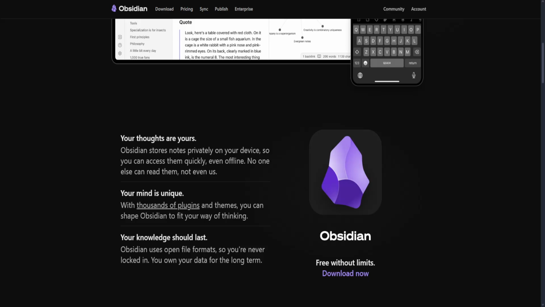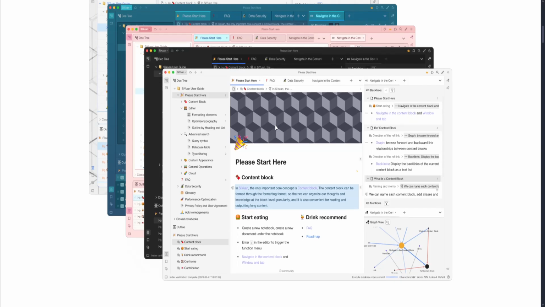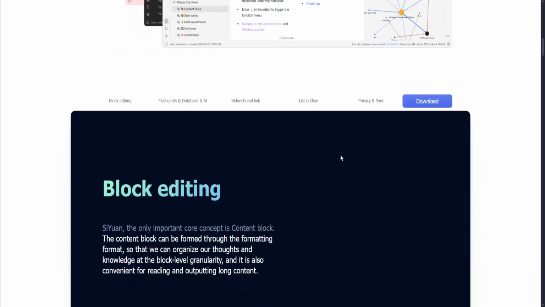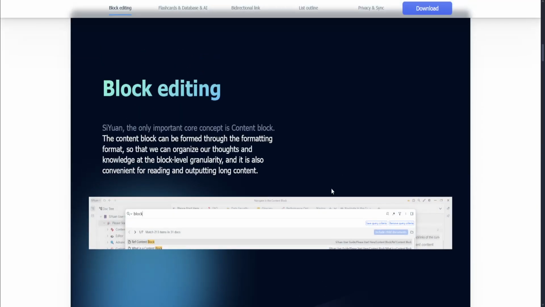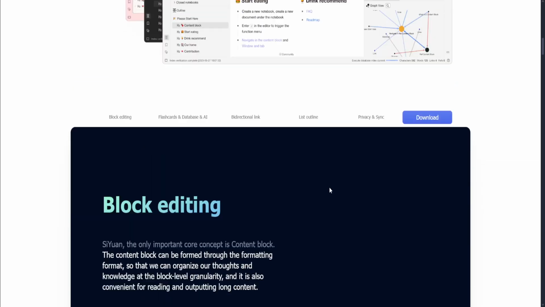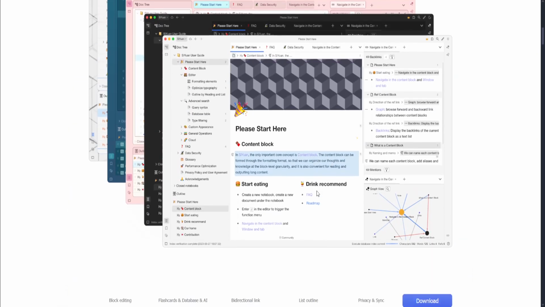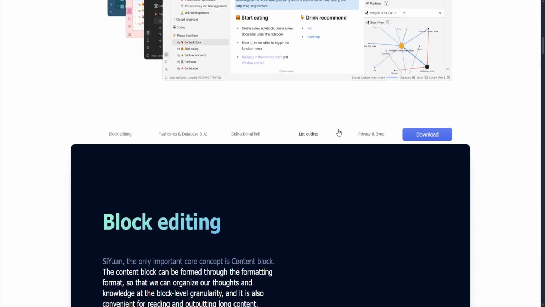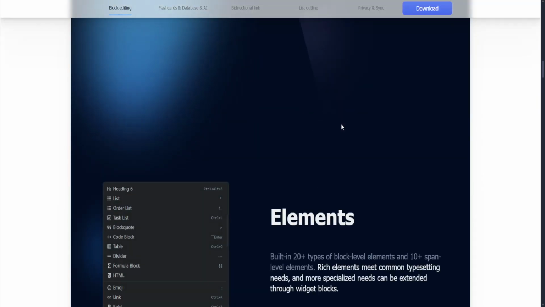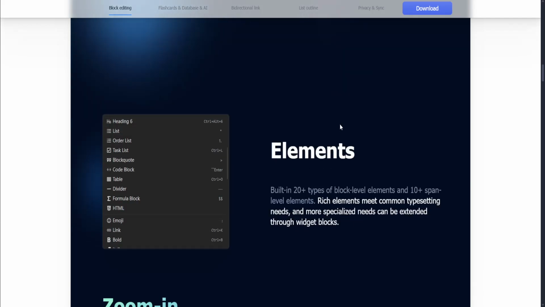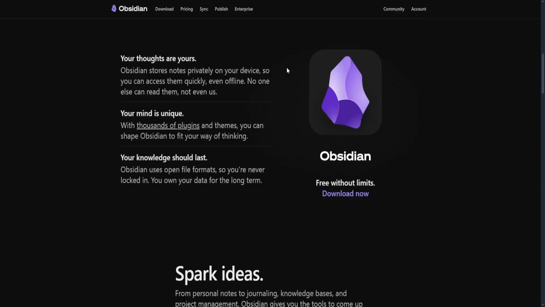Now let's talk about the pros and cons. So first is SiYuan's pros. It offers block-based notes. It also has built-in database views and offline local storage. It also has integrated whiteboards and diagrams, which is what you can see here. And lastly, it also is cross-platform. Now for its cons though, it has a steep learning curve, the UI is less polished, and it has a limited ecosystem.